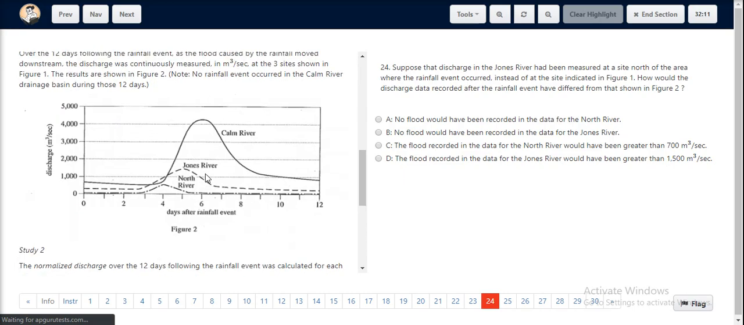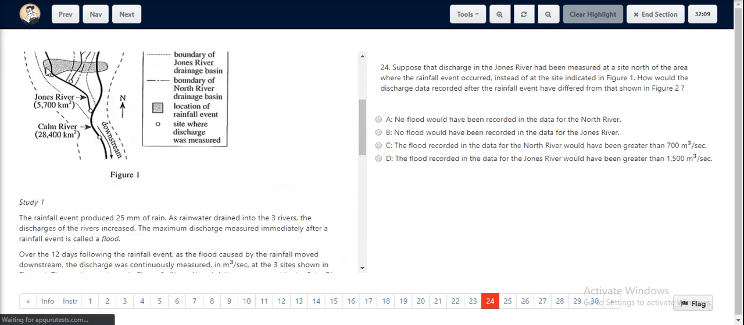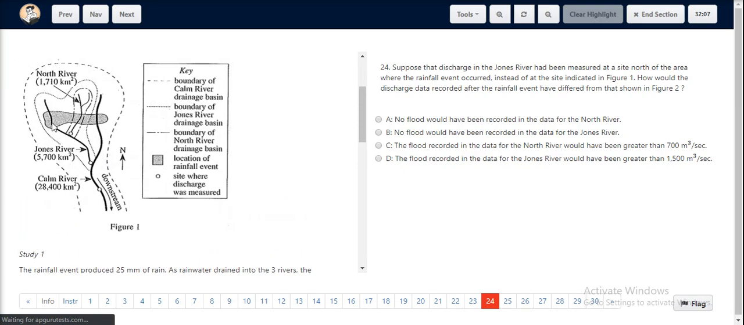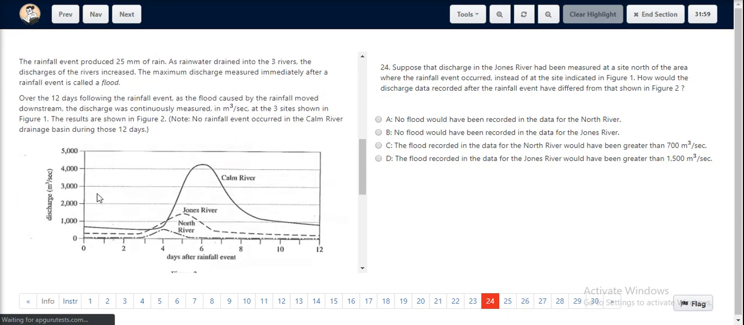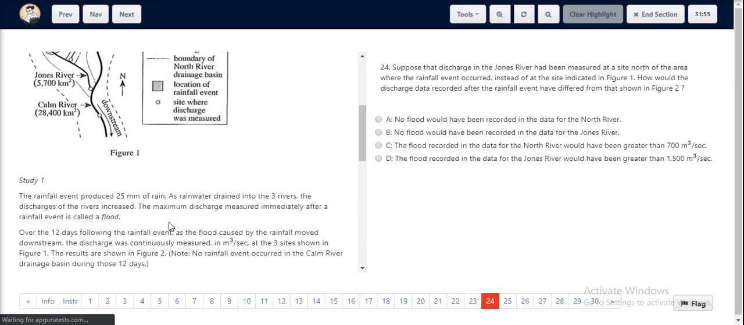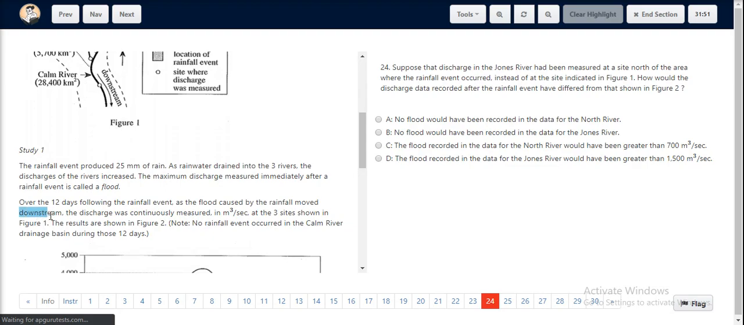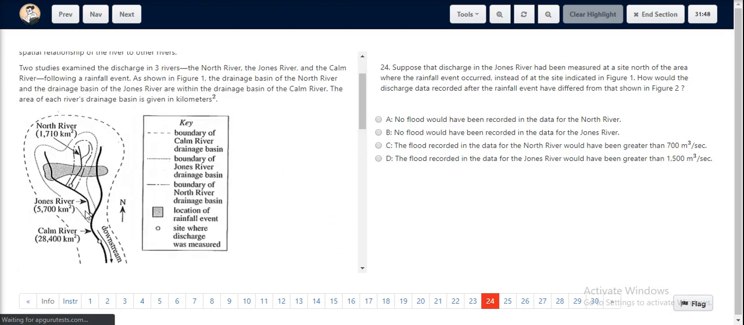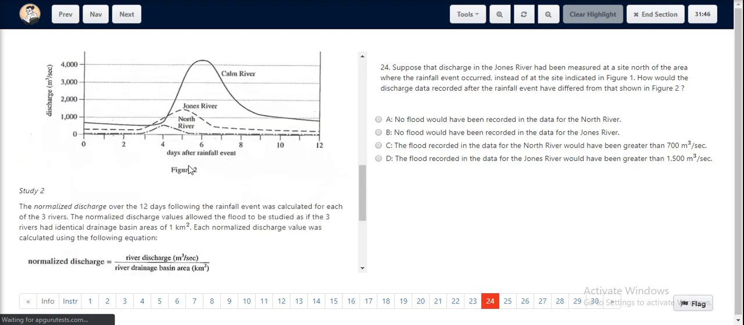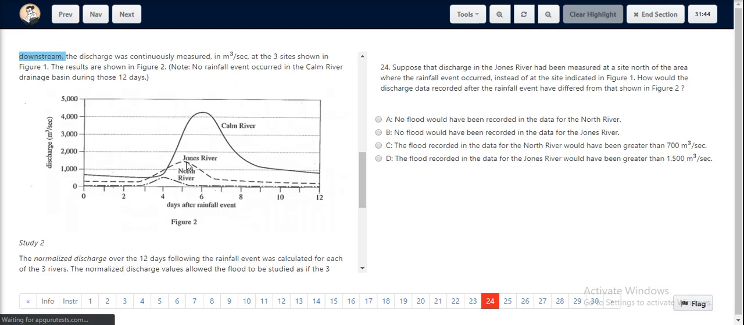This peak indicates that the rainfall which happened out here fell and came downstream to this particular point. Initially, for the first few days, there was no particular peak that was recorded. However, since the rainfall went downstream, as mentioned out here, at this particular point there was a peak that was recorded, which is called the flood.